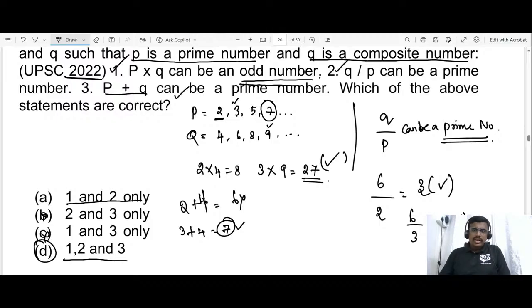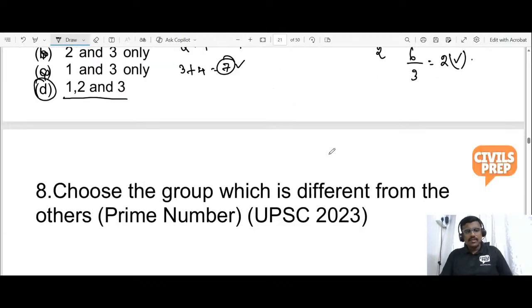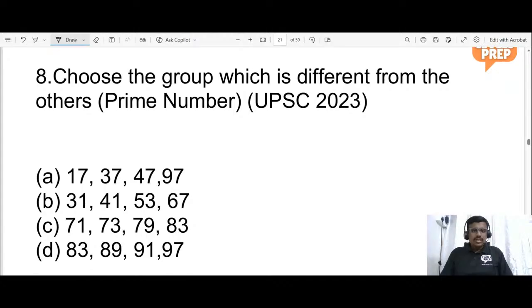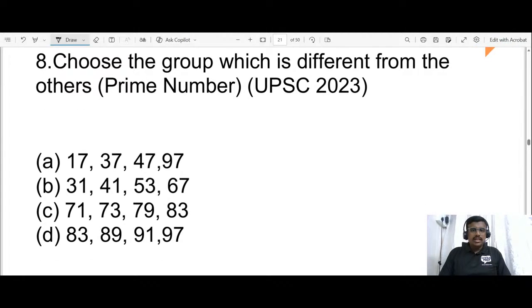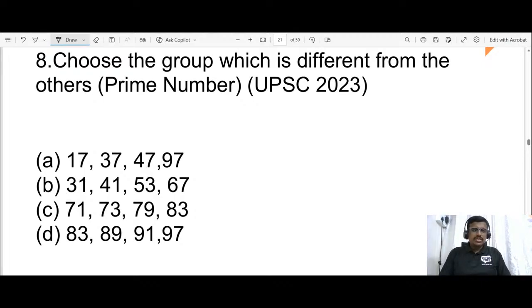Okay. Shall we move on to the next problem? It is a previous year question asked in the year 2023. Choose the group which is different from others. In one group, there is an odd man out. Kindly find what is the answer.